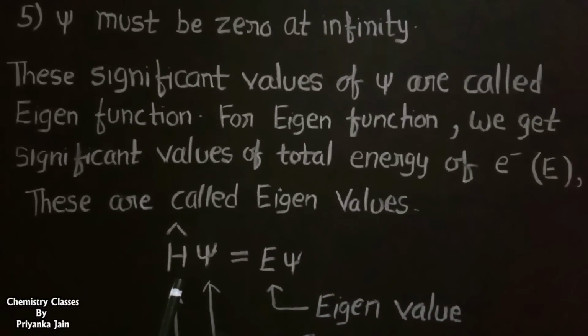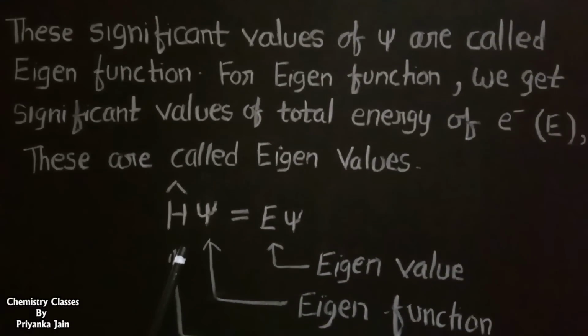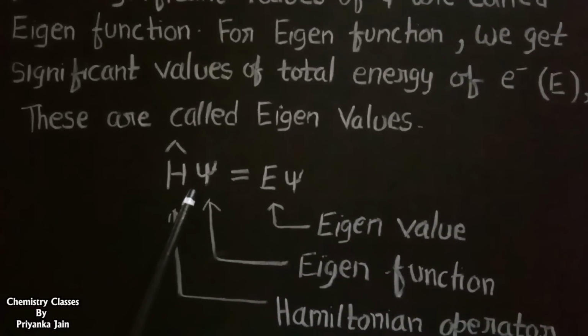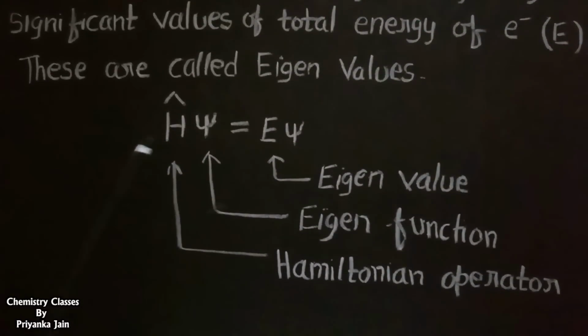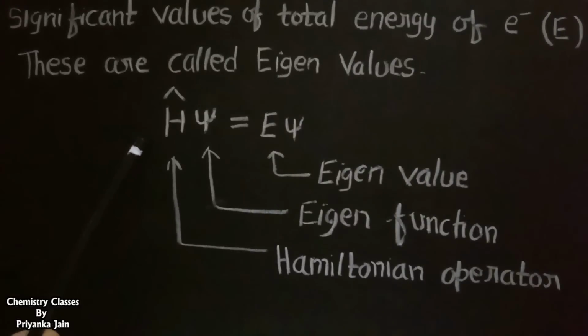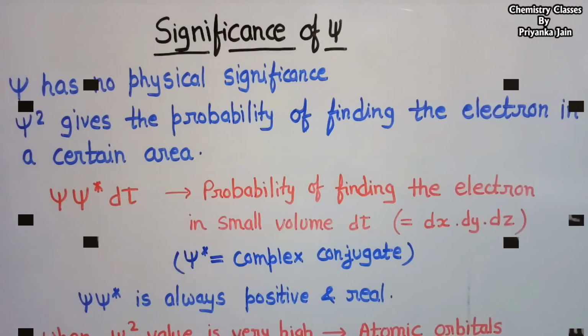This is the eigenvalue equation, that is H psi is equal to E psi. In this equation, this is the Hamiltonian operator. About operators we will study in our next videos. And this is psi, the eigenfunction, and for this we get the value of energy E, and this is called the eigenvalue. Now we come to the significance of psi.